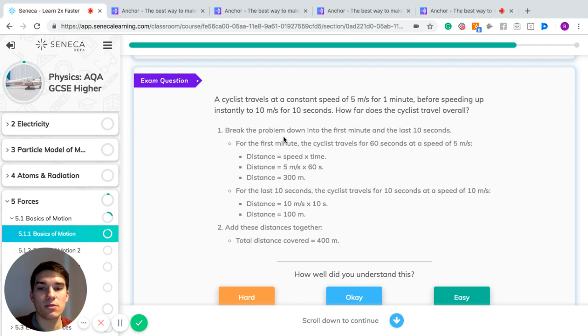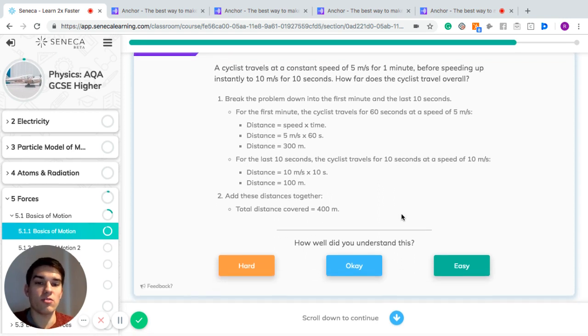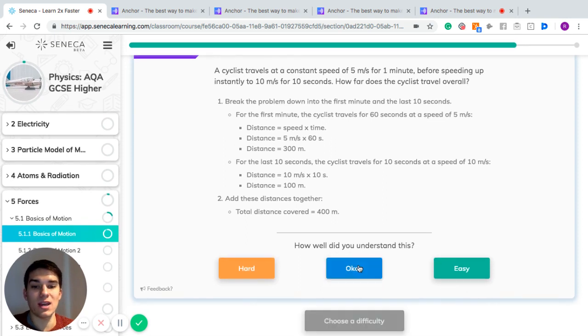That's the distance travelled. And then for the last 10 seconds, the cyclist will travel at a speed of 10 meters per second. So the speed of 10 meters per second times the time, 10 seconds, will give you 100 meters. So in the first minute, they travelled 300 meters. In the last 10 seconds, they travelled 100 meters. So in total, they travelled 400 meters by adding them together.